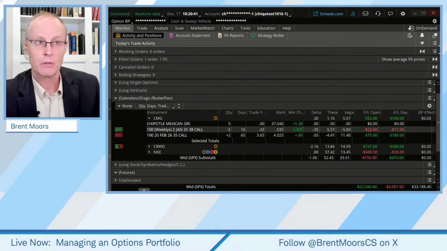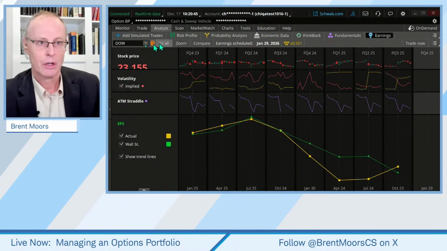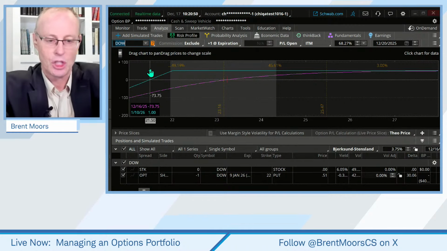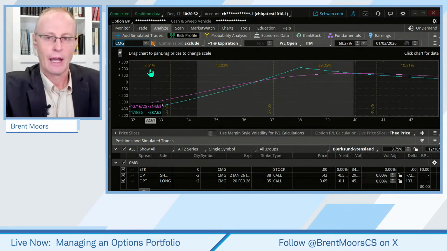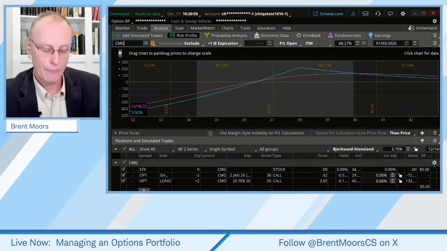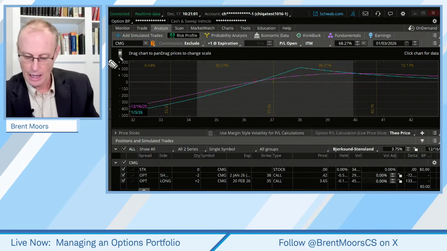So what we can always do is go to the Analyze tab, go to our risk profile, look at CMG, and see where it is. Here's our current stock price, okay, 37 bucks. And you can see we're profitable on this right now.